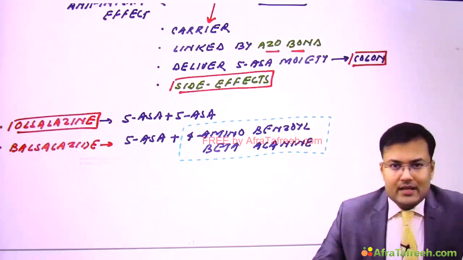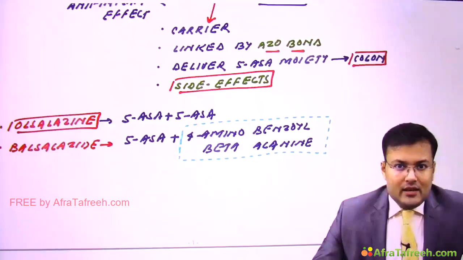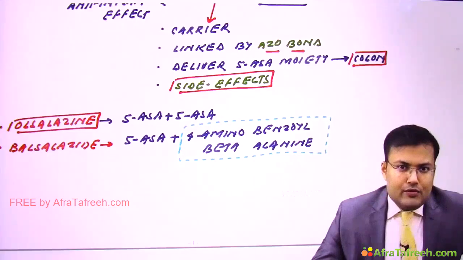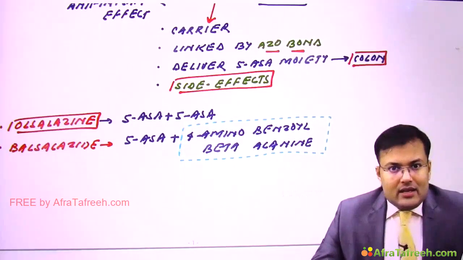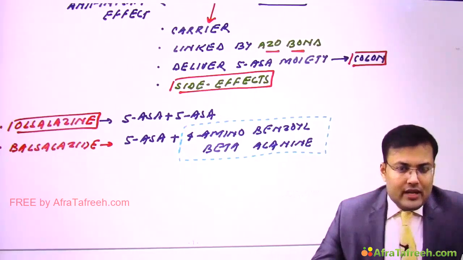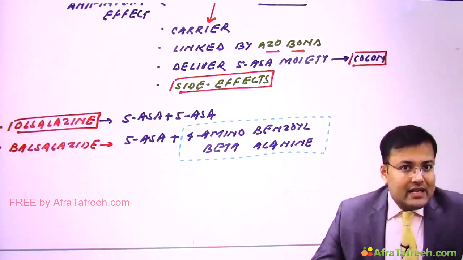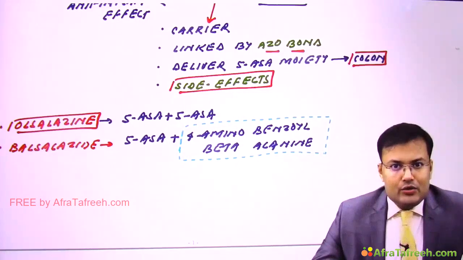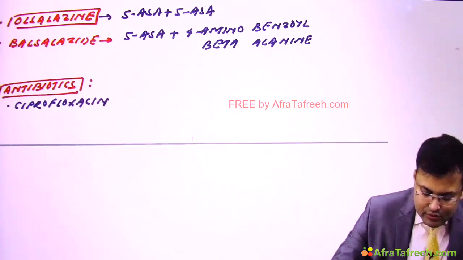The second group of drugs is antibiotics. Which antibiotics do we use? You have seen in surgery emergency that generally we use two antibiotics, Cipro-Metro: ciprofloxacin and metronidazole. Generally these antibiotics are used in Crohn's disease. There is no role of these antibiotics in active or quiescent ulcerative colitis. So we use ciprofloxacin and metronidazole.